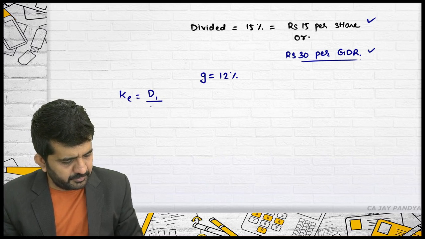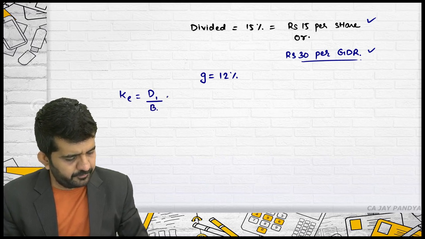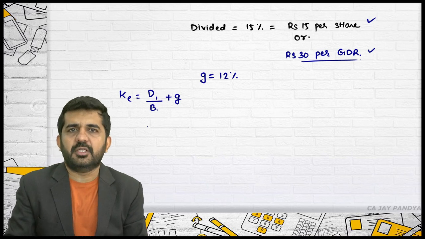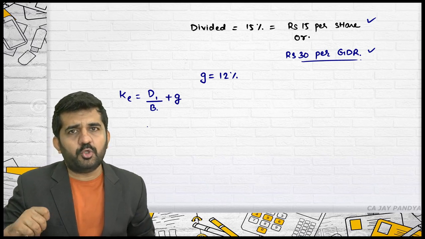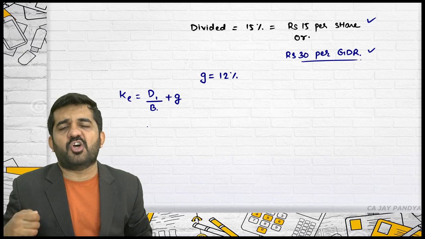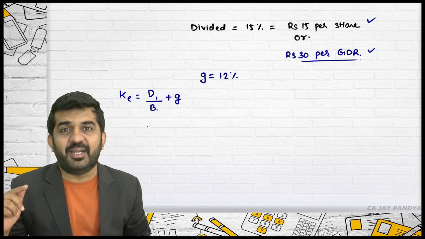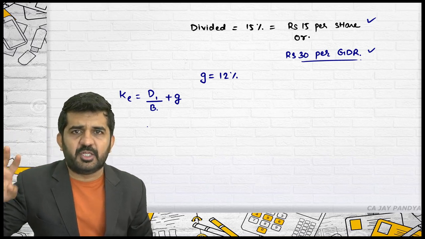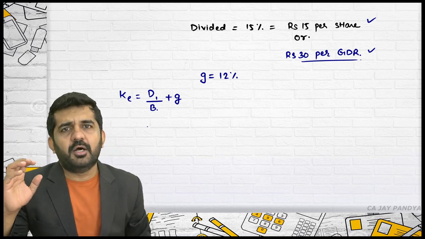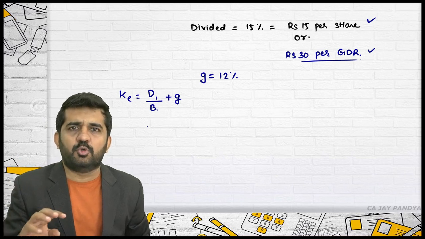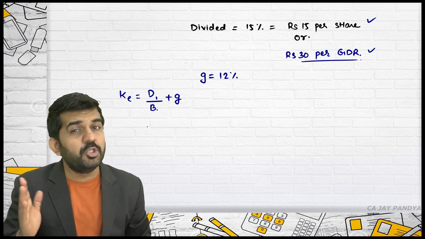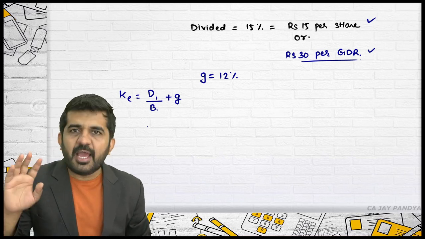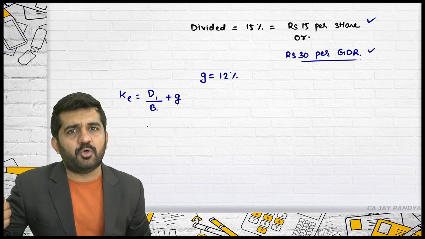upon borrowing multiplied by, plus G. This is the growth model. You can go to some of the videos on cost of capital. You will find cost of equity, dividend with growth model. How can you find out cost of equity? Dividend without growth model, dividend with growth model, earnings with growth model, earnings without growth model, CAPM model. Also there is one more approach, the dividend yield approach. I am not going into detail of how to find out cost of capital.